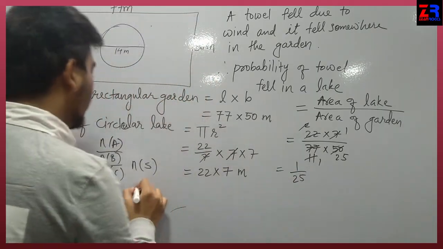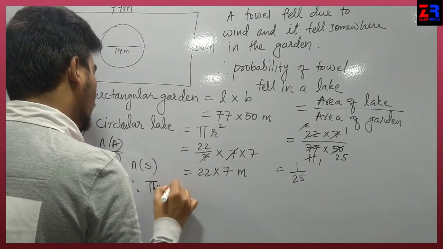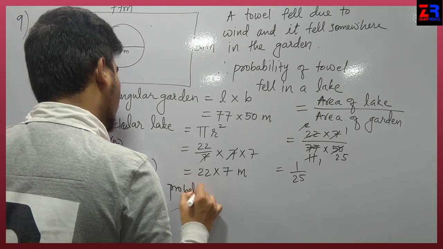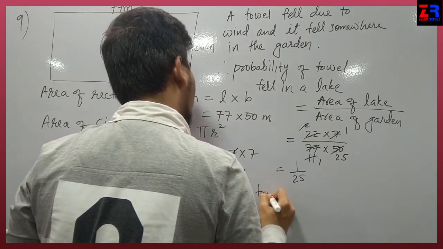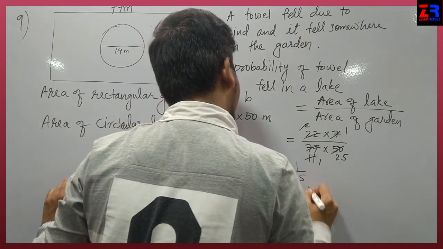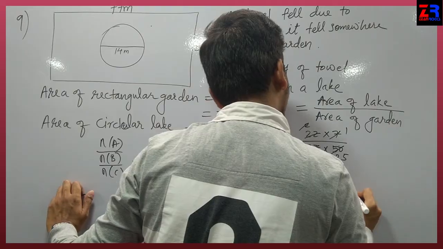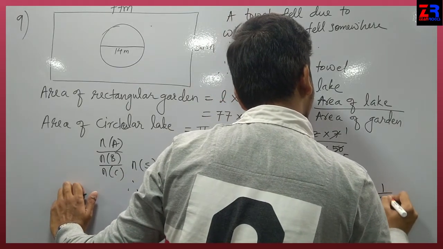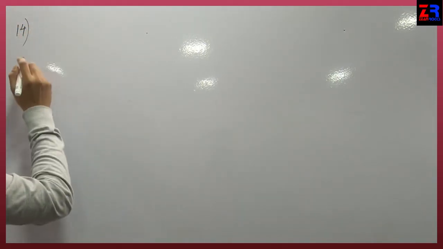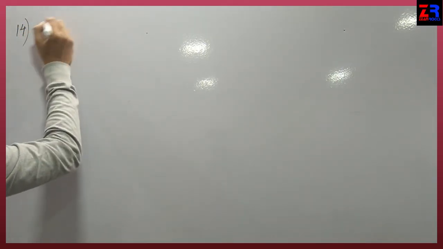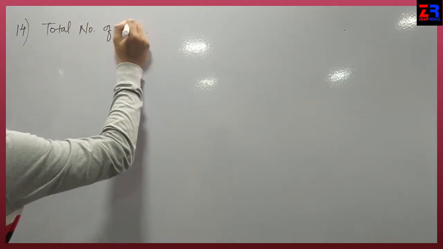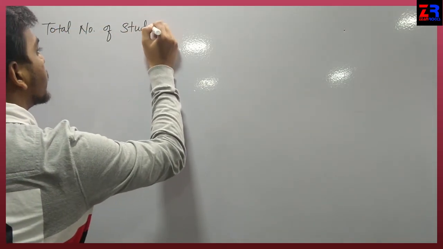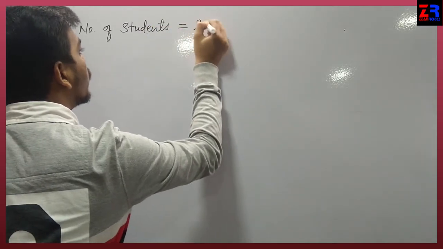So here we have to write: therefore, the probability of a towel fell in a lake is 1/25.